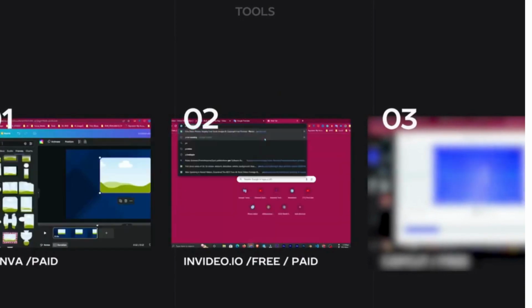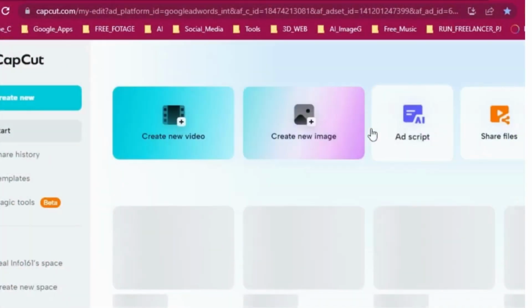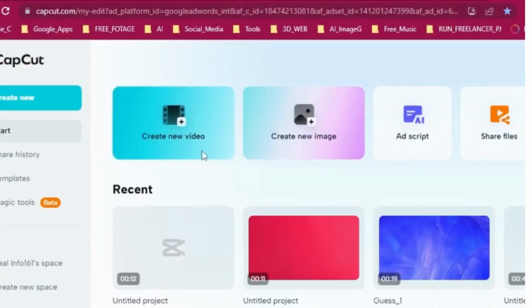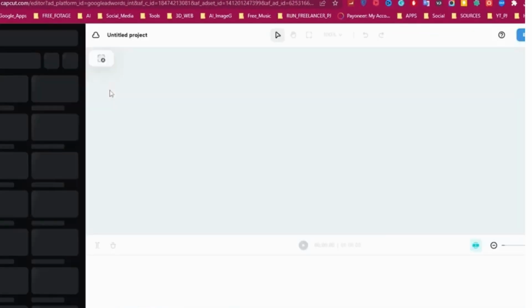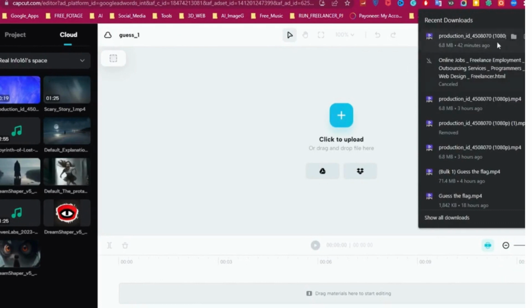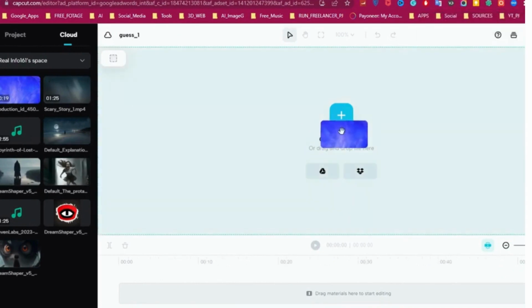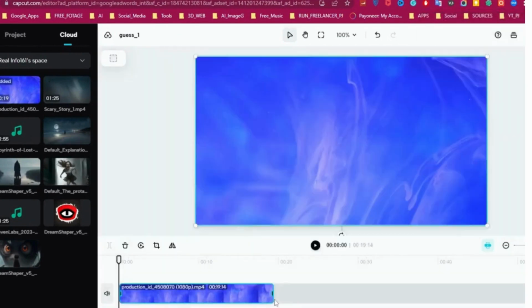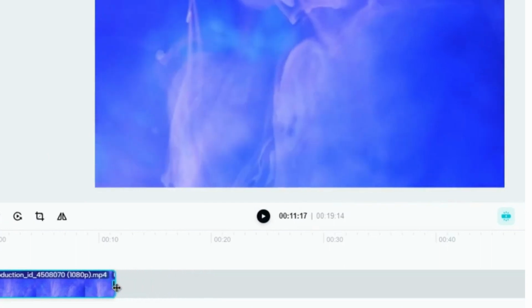Now let's move on to the third tool, which is CapCut. First, go to CapCut.com and click on Create New Video. Now, like previous video, upload the background video into timeline. And drag the video to 12 seconds.